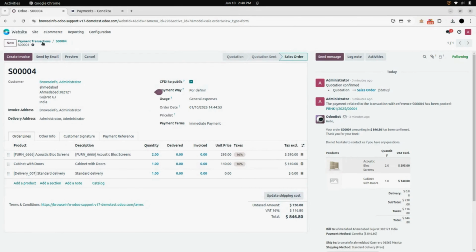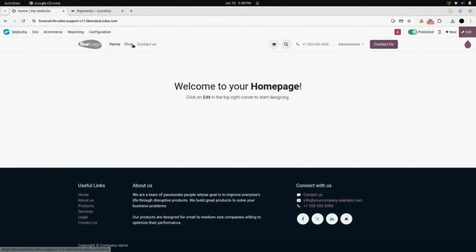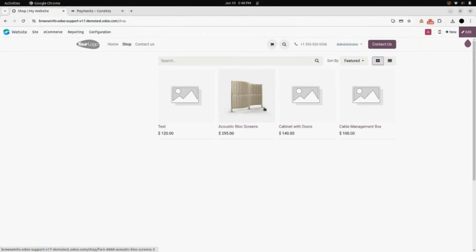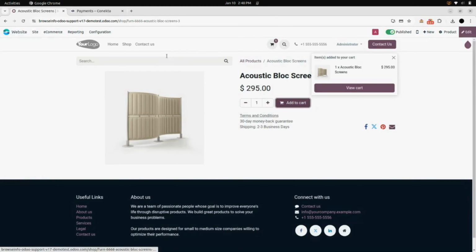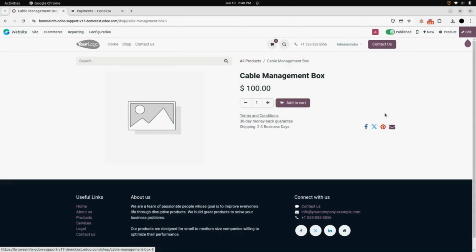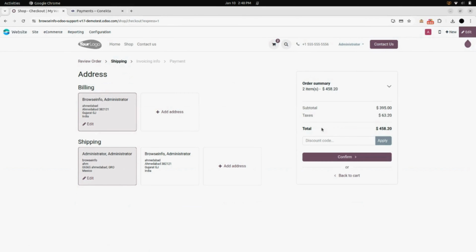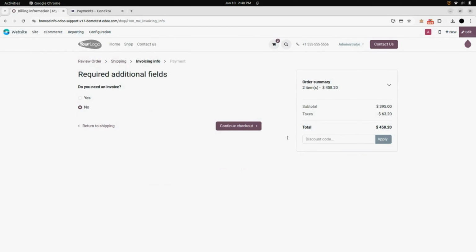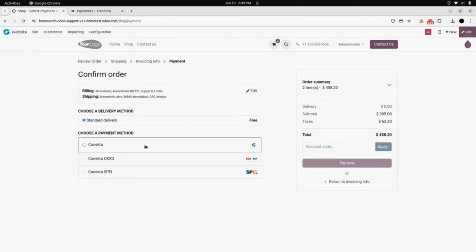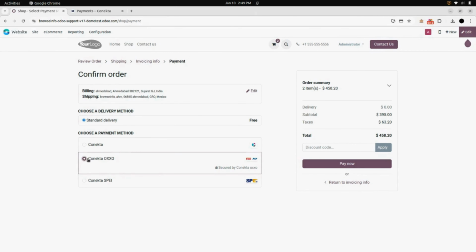Now again, we will go into the website. In shop, add products into the cart. Here you can see the products we added into the cart. Click on checkout. Click on confirm. Again, you can select yes if you need an invoice. Otherwise, click on continue checkout. Select the payment method. We are selecting Conekta OXXO. Now click on pay now.